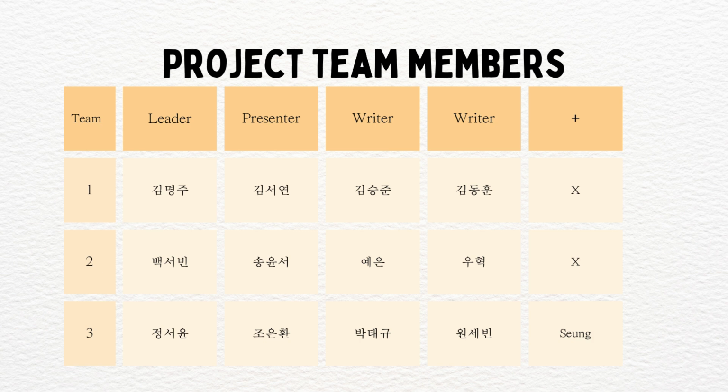And this is the list of what person will do what job. So, for example, Myungju will do leader, and Yeun will do a writer, and Eunhwan will do a presenter. And this is the team number. So, team 1 consists of 4 members, team 2 consists of 4 members, team 3 consists of 5 members. And each person might not know what they will do through this chart.